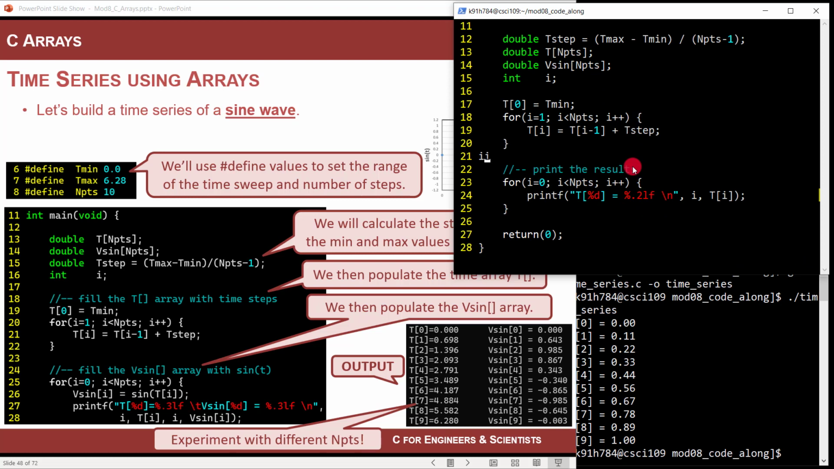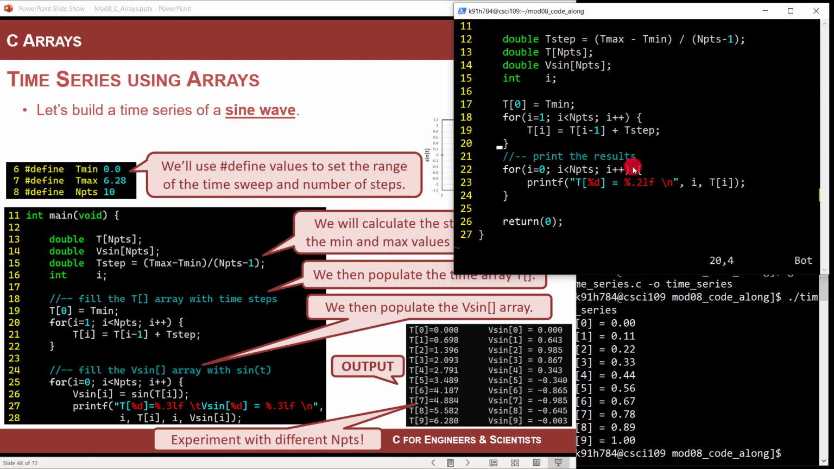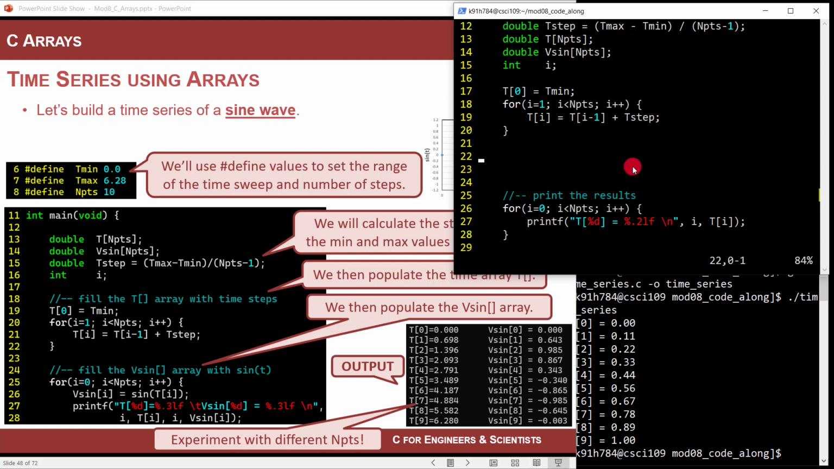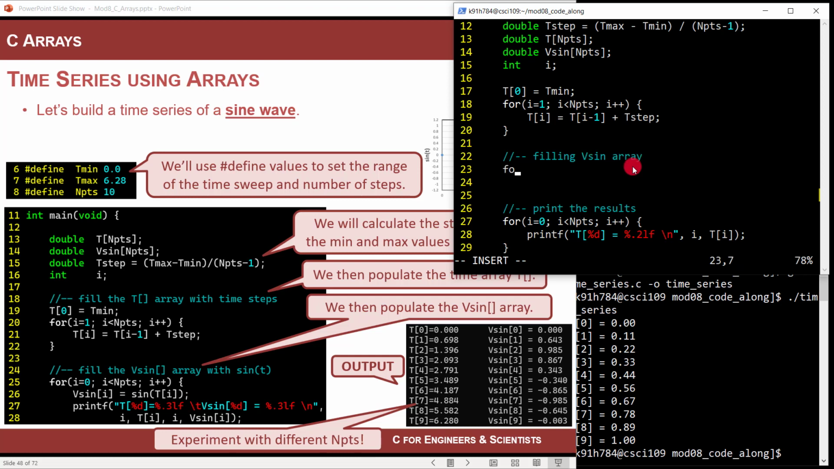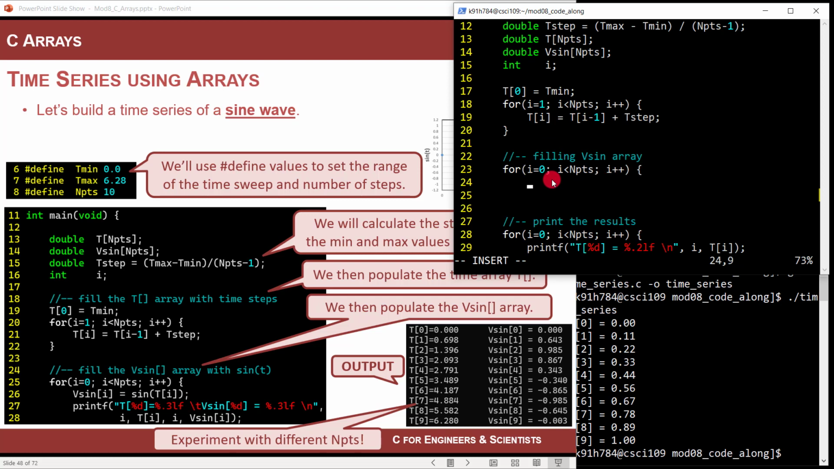Here's what's cool about this. It's actually pretty easy to do. Watch this. I don't need to set the first value. I'm going to do a for loop, and let me put a comment on here: filling vSine array. This is really easy. You just go for i equals 0, i less than nPoints, i plus plus, open it up, and you are simply going to do this.